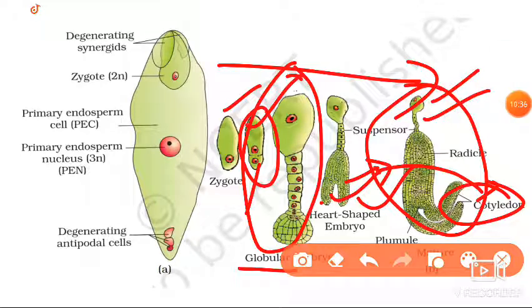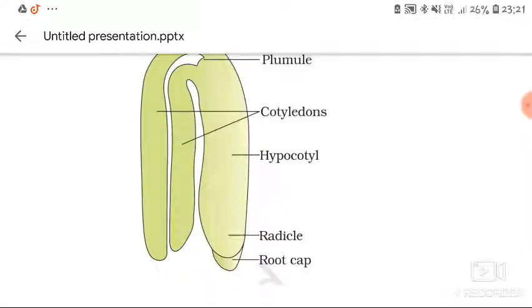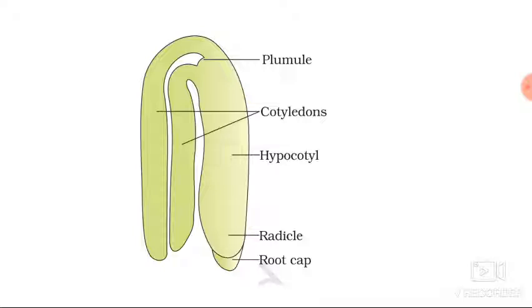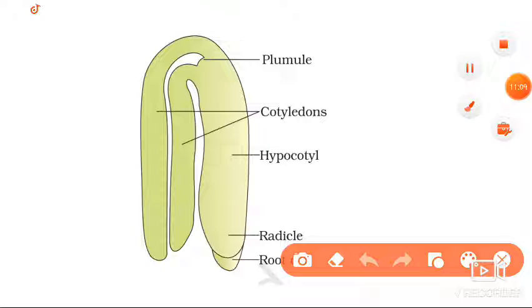This much only is given in your NCERT, not even this much. They do not explain the development of the embryo; they give only the structure of the dicot embryo and the structure of the monocot embryo. If you move to the next slide, it is somewhat understandable, I think. Coming to the dicot embryo, this is the dicot embryo we are seeing here. This is the structure.